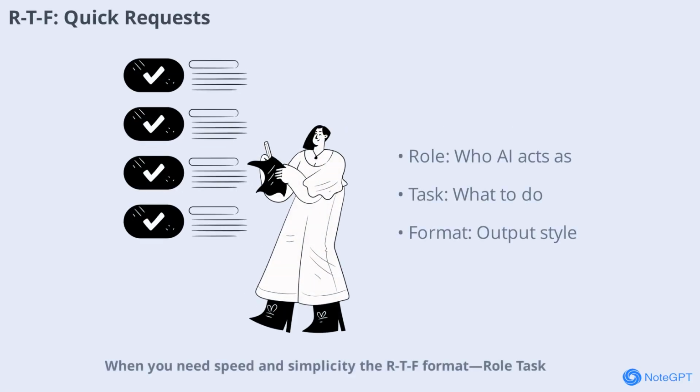If you need speed and simplicity, the RTF format, role, task, format, is your best friend. It's perfect for rapid queries where you don't want to overcomplicate things. For example, act as a senior marketing strategist. Create 5 taglines for a book service. Output as a numbered list. This minimalist approach gets straight to the point and is great for quick, actionable results.